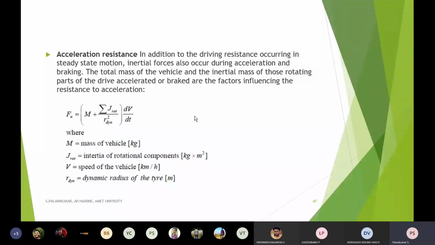Whenever we are applying braking, there is one more way of reducing speed, in addition to the applied braking: drastically reducing the gear from top gear to low gear. So this is also a very important function.